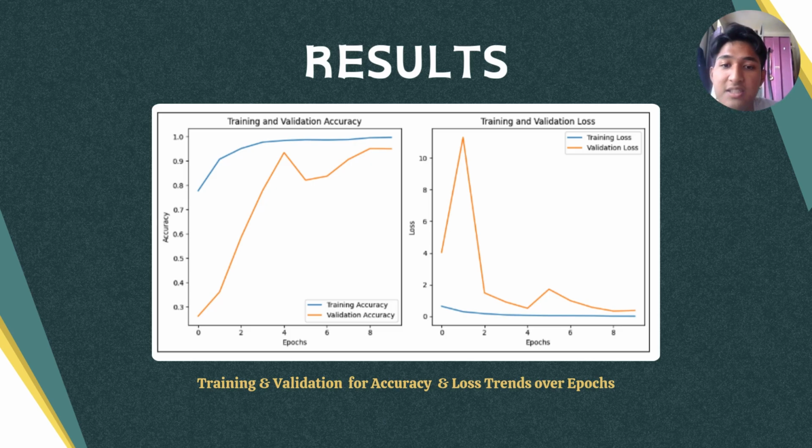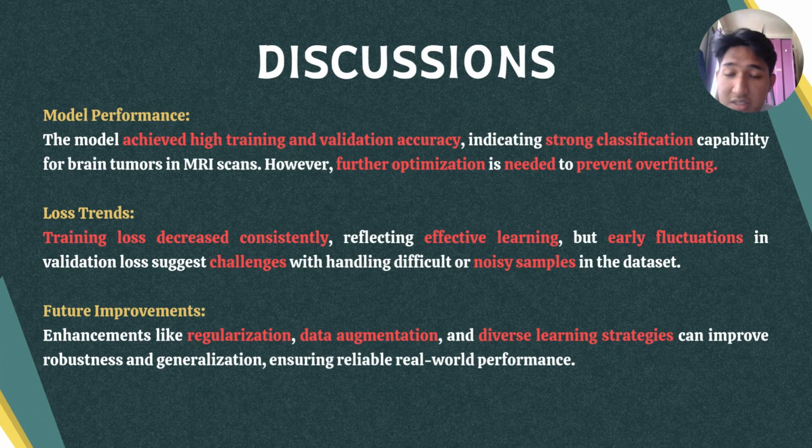In the discussion, the results show that the model performs well in classifying brain tumors from MRI scans. Training accuracy improves steadily and reached high levels, while validation accuracy increased rapidly before stabilizing. This suggests that the model generalizes well but could still be optimized further to avoid overfitting. The loss plots reveal that training loss consistently decreased, showing that the model learned effectively.